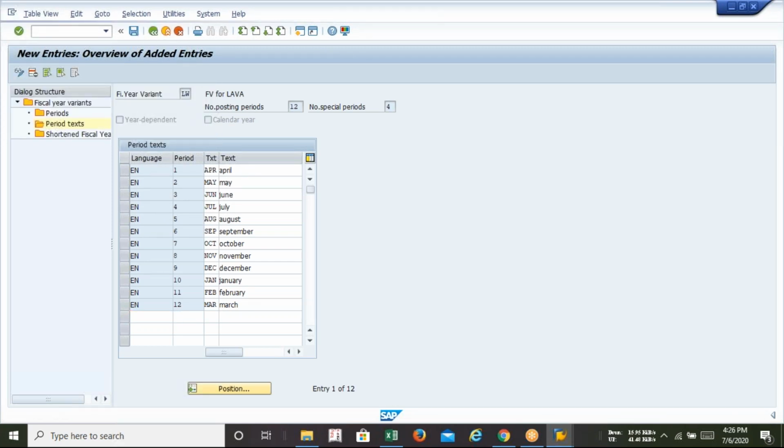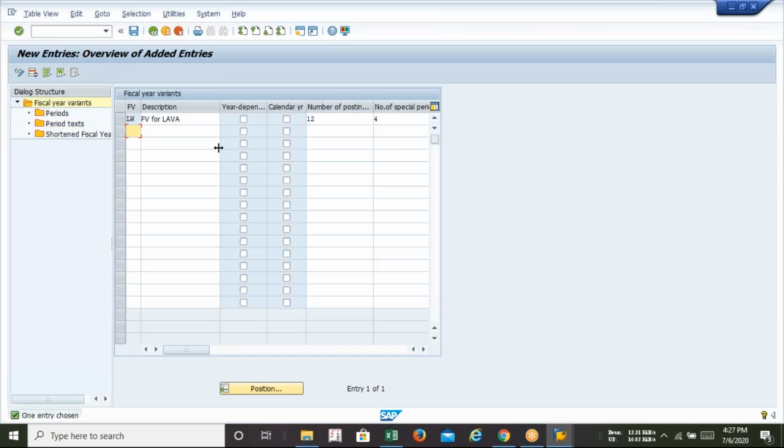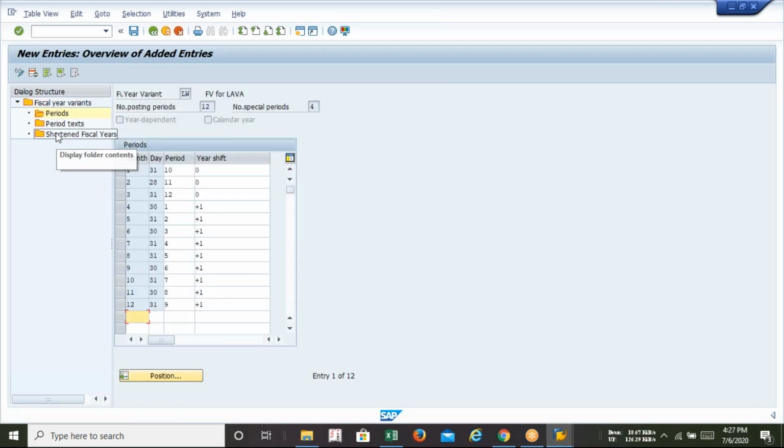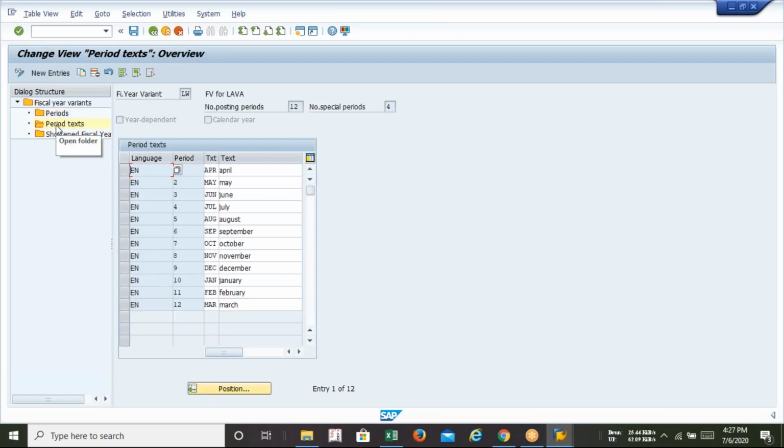So boys and girls, this is the way to create the fiscal year variant in SAP. That's why I was saying that time, see, in India, whatever company codes you have, do you think there will be some different financial year? If I consider India, you have to create 5 more company codes. So whatever company codes will be formed in India, do you think different accounting months or different accounting periods will be there, or the same one? No. Same, obviously.